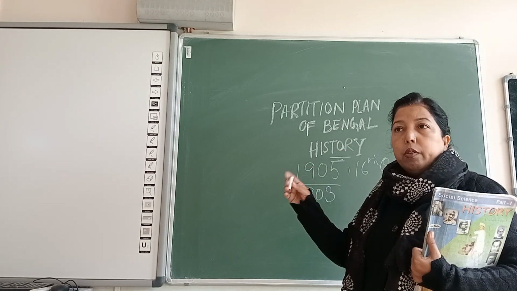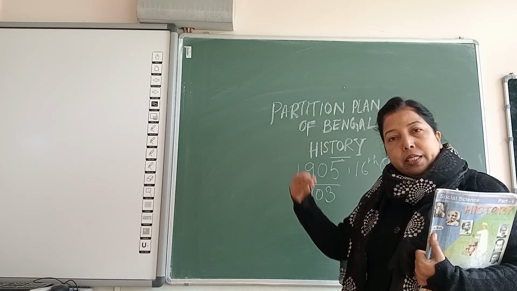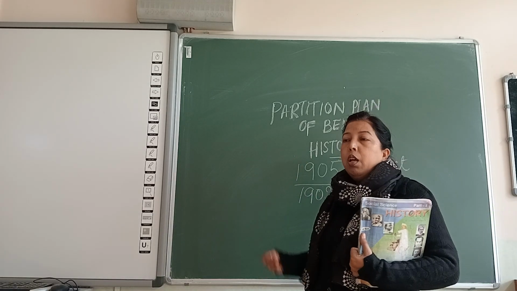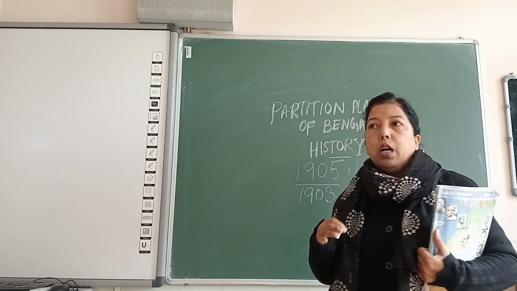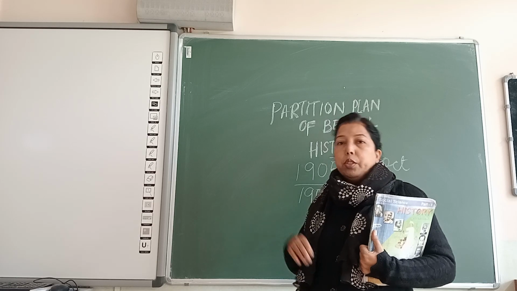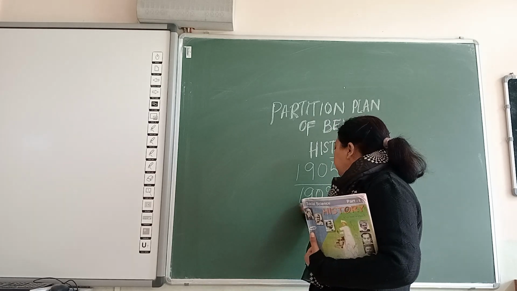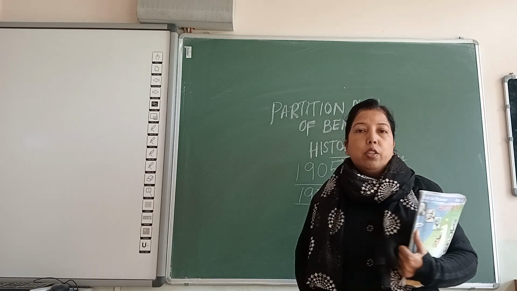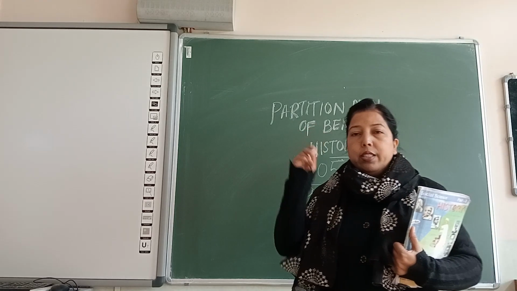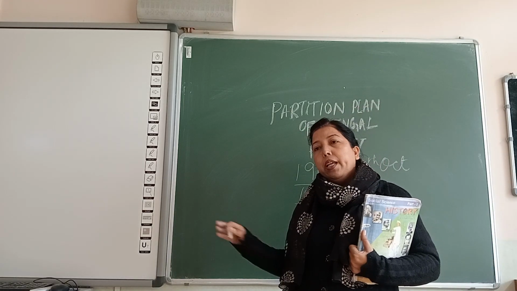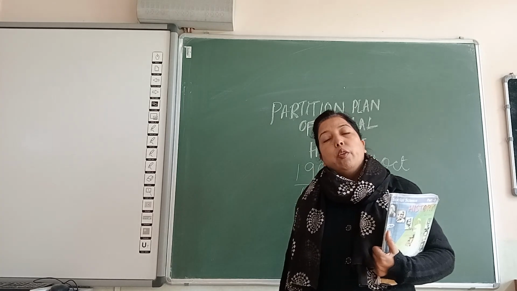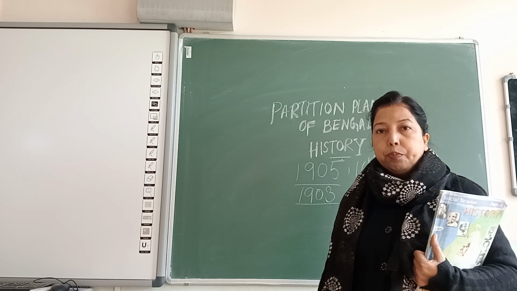And from that time onwards, they did all the planning, all the organization, everything: how they were going to divide Bengal, what would be the geographical regions, how the divisions would take place, who would be the governors, how the administration would be done. Everything they started doing from 1903 onwards. And finally, the day came, around 1st September 1905, when they made an official announcement that they were going to partition Bengal into two parts.